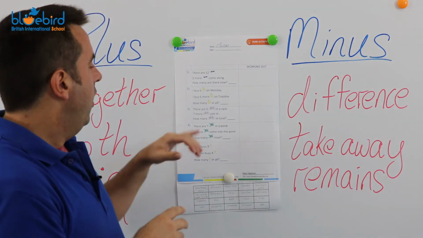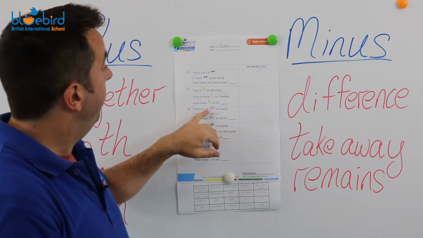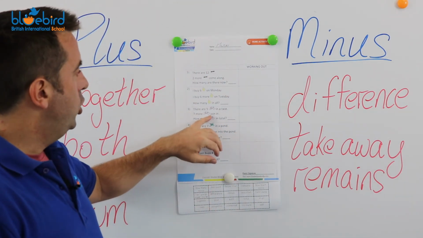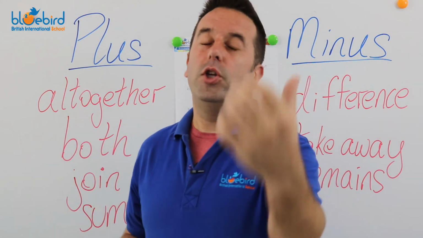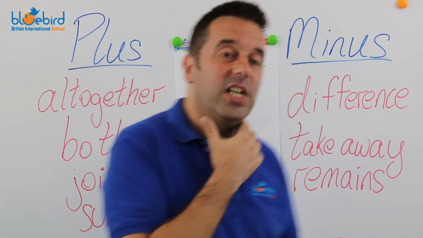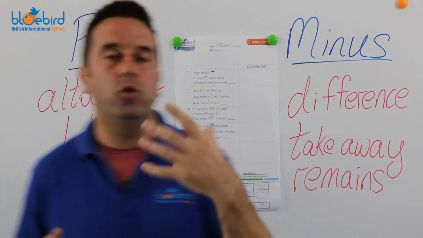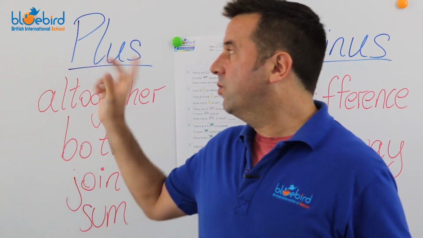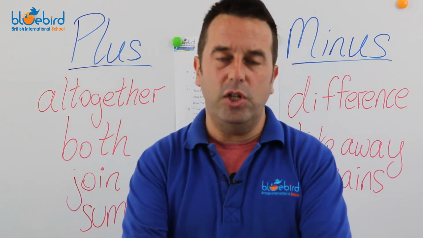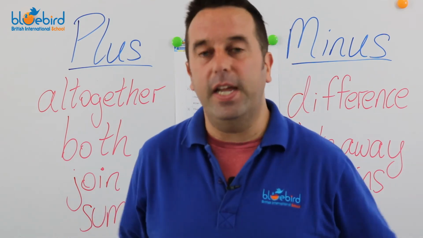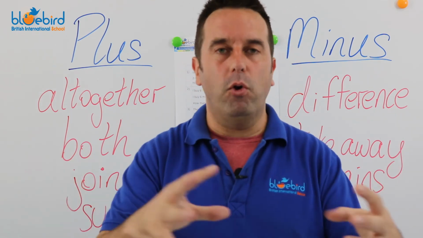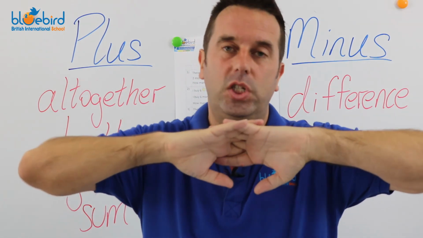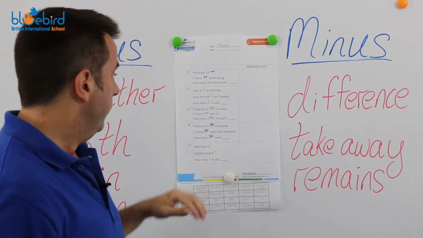Number 3, there are 5 bikes in a race. 7 more join in. Again, that word join in. And the question is, how many in total? Total is another word that mainly describes plus. You want to know how much in total. How much is everything there? You had 7 and 5 more join, so they join together. So it's 7 plus 5.